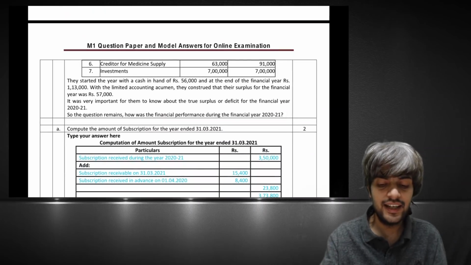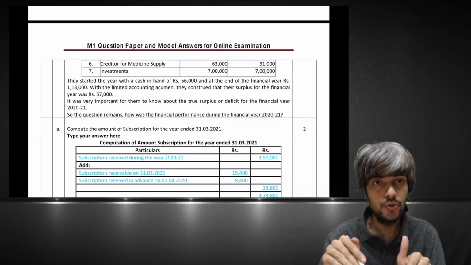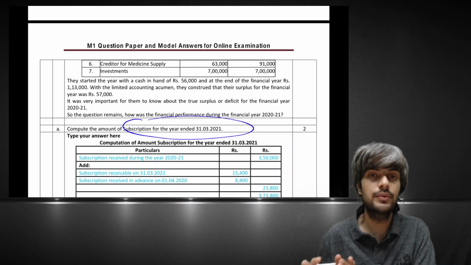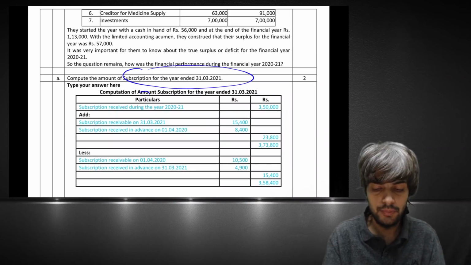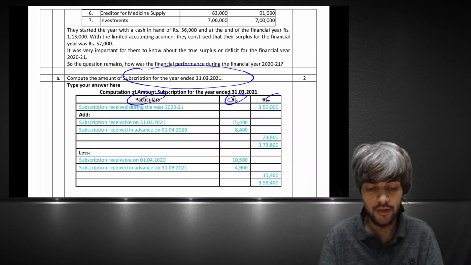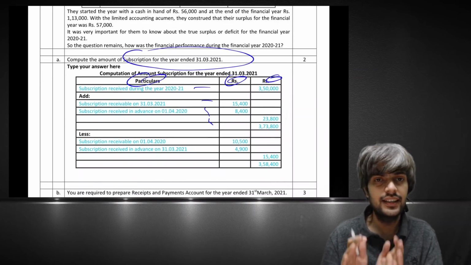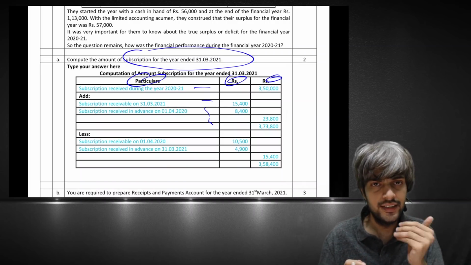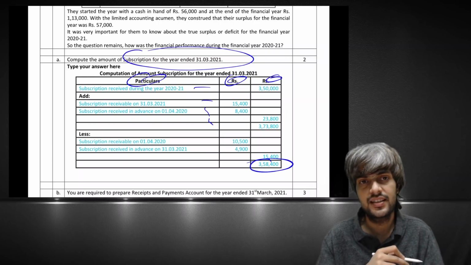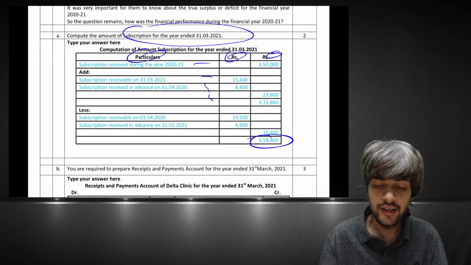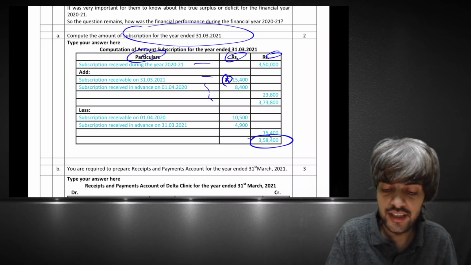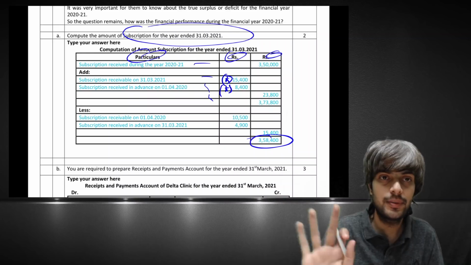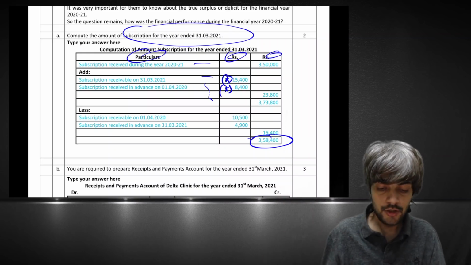That means a case study will also be given. After the case study, they will ask you particular questions, like compute the subscription for the year 31/3/2021. So everything will be there, particular rupees and all. You just have to write how you are calculating, what things you are adding, what things you are deducting, and the final amount. That's it. Okay, here you do not need to write ₹15,400 or ₹8,400. Just type 8,400, whatever is there. So yes, this is it.